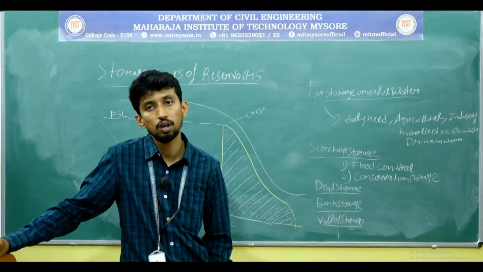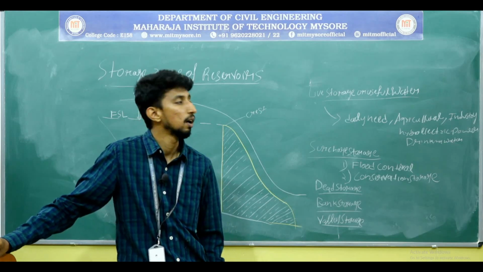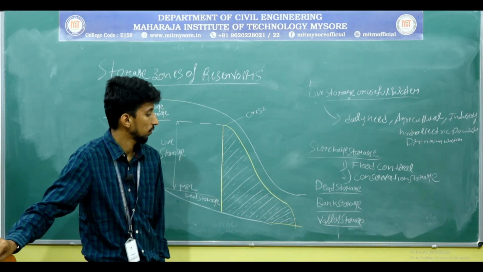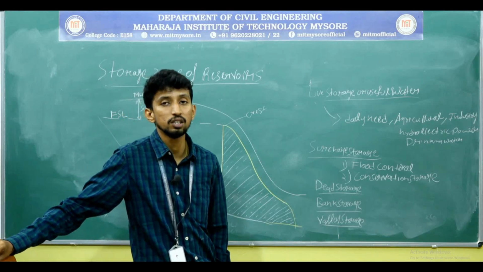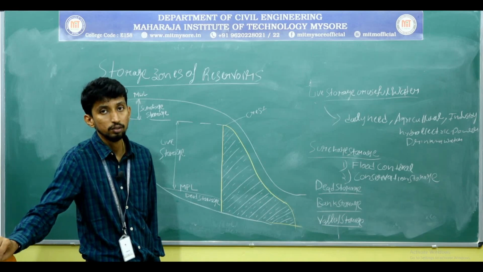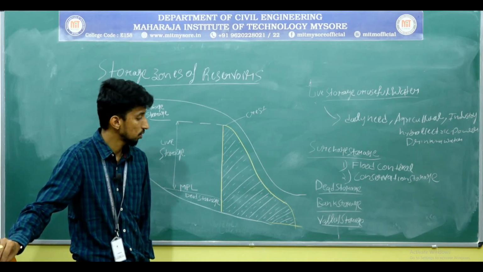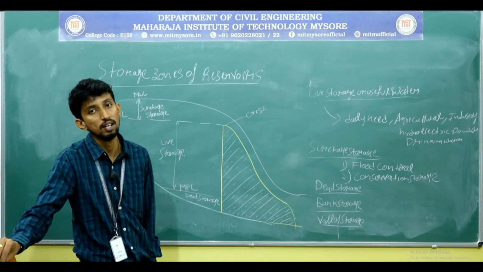Before construction of the dam or reservoir, there is some valley portion. Up to the top point of the valley, the water is stored. That portion is called as valley storage.